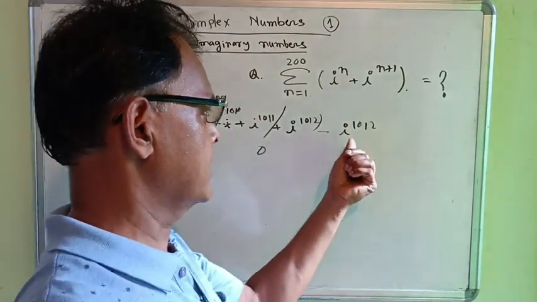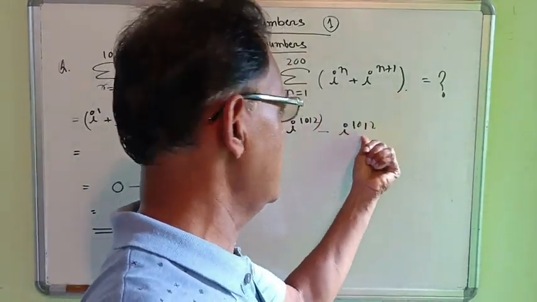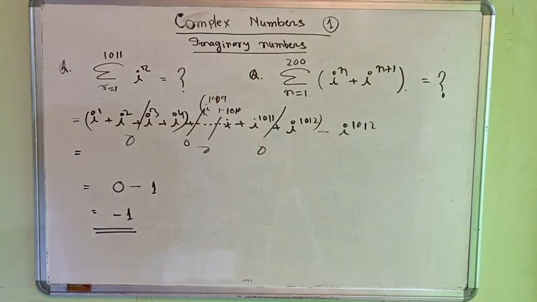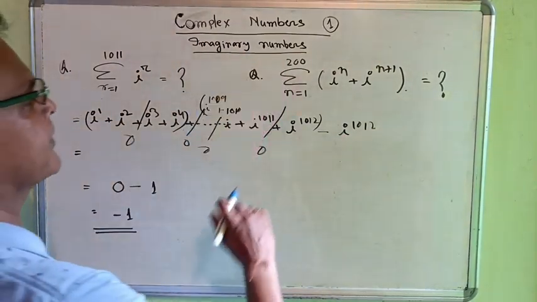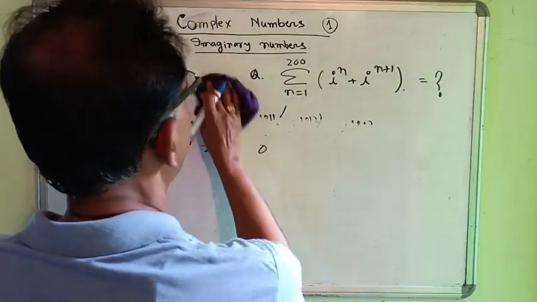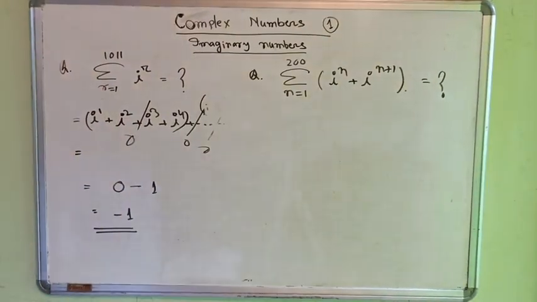Since we are left with only this number, and since this is a multiple of 4, this is equal to 1, therefore we get minus 1. Similarly, these questions also we can solve in this way.